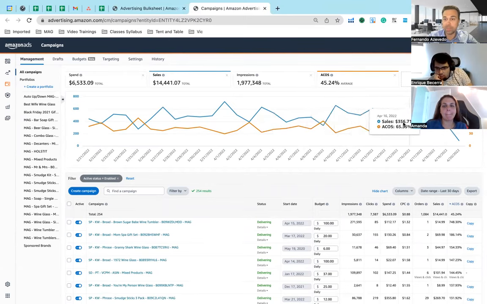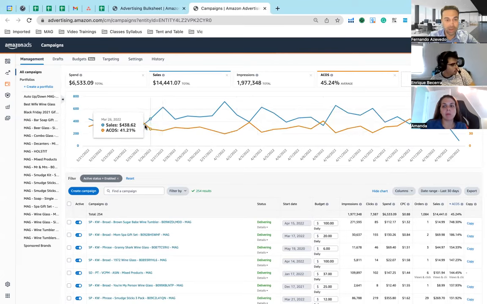So that's not the typical trend that we want to see. We want to see sales up and ACOS going down. It would be like this here on March 26th. So you see sales are going up and ACOS is trending down. That's the trend that you want to see. So we're going to get data from 30 days and just try to see what we can do with that.